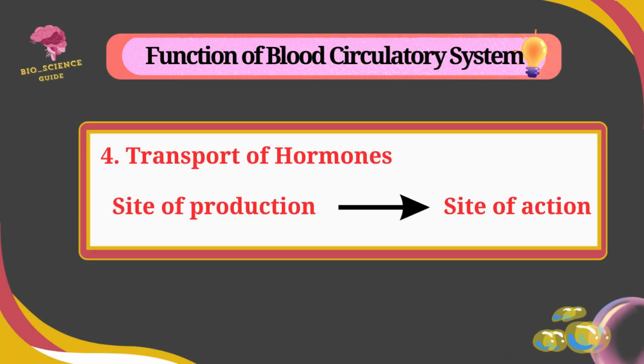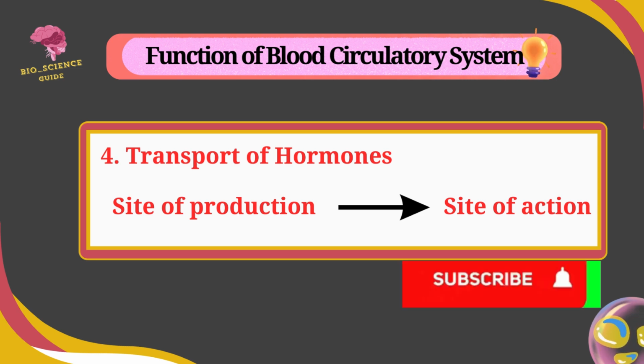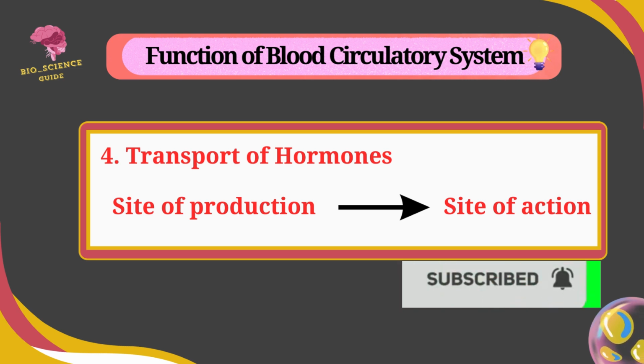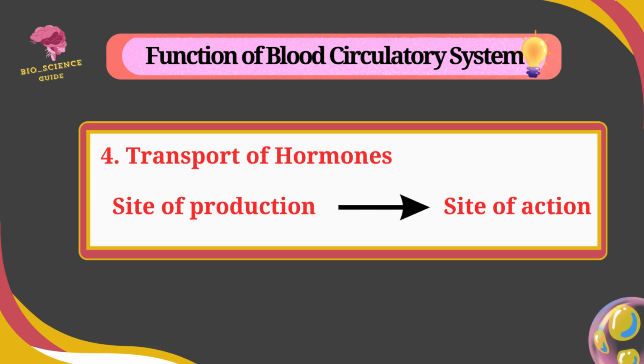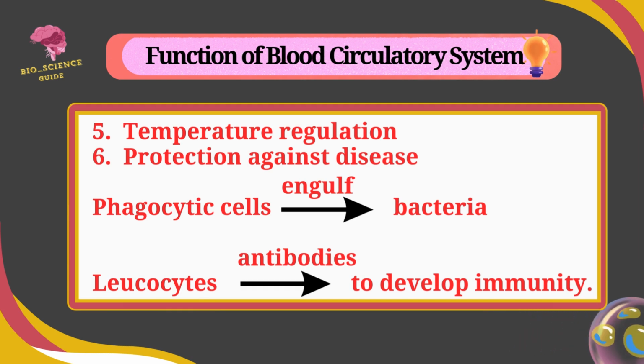Circulation of blood also helps in transportation of hormones, which are produced from endocrine glands and released with the help of blood into the site of action. The blood circulatory system regulates the temperature of the internal body, which helps to operate metabolic activities of human beings.